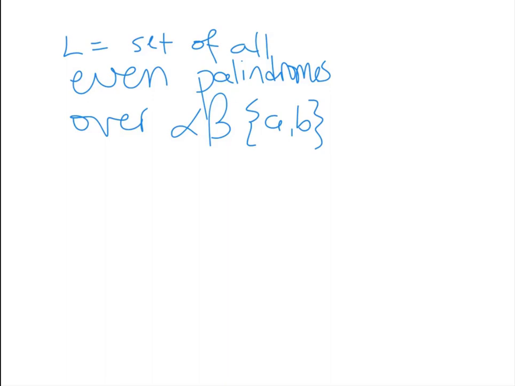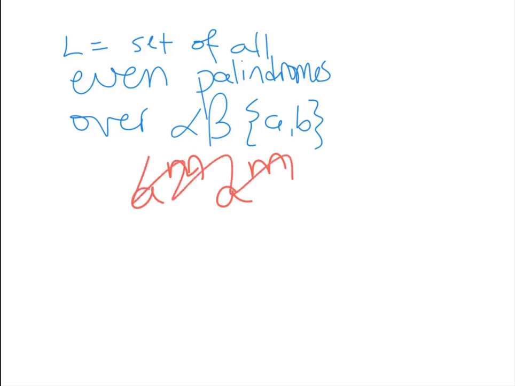And when we were doing odds, it was great because we had a bunch of A's with just one B in the middle. We knew it was odd because we had the same number of A's on both sides. But now we're doing evens, so it feels a little bit different. I can't just do A to the M with nothing in the middle, because if I add more A's, it may still be in my language.